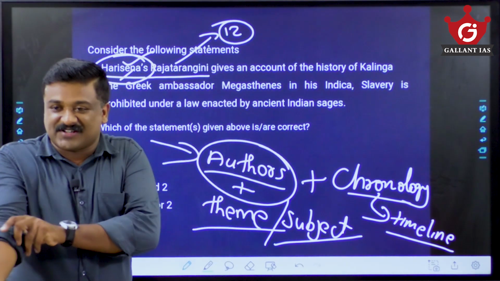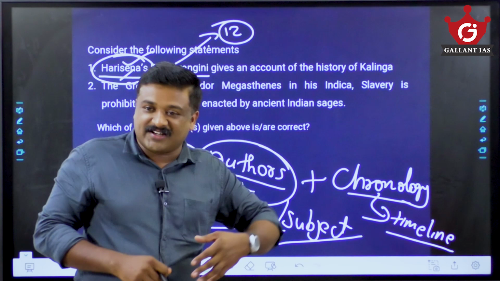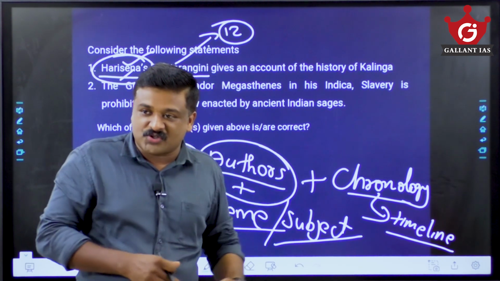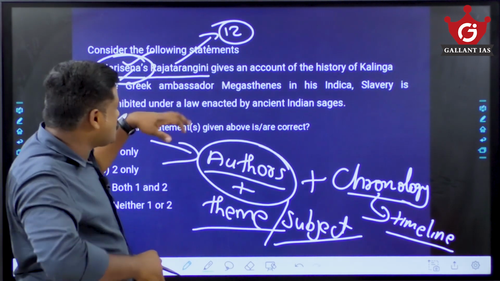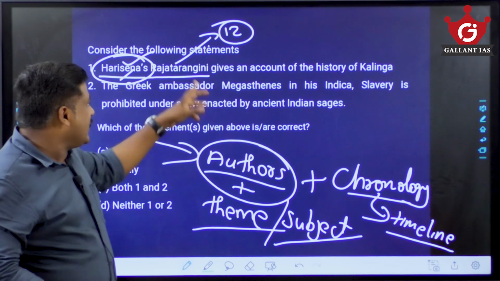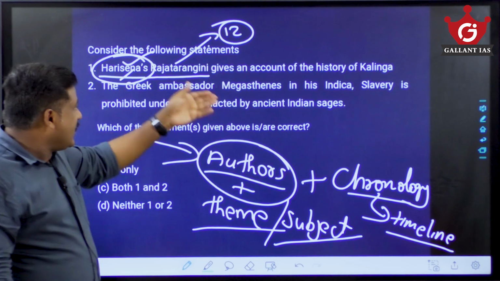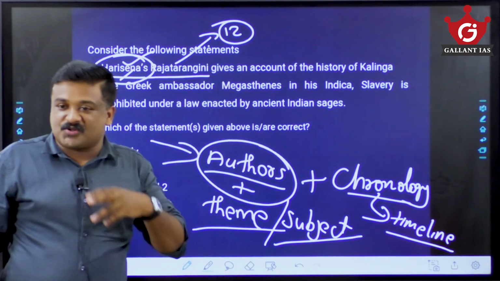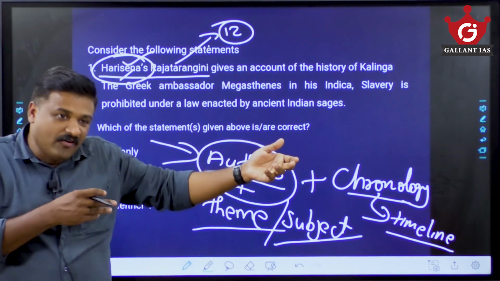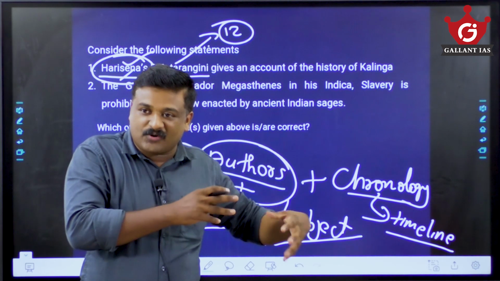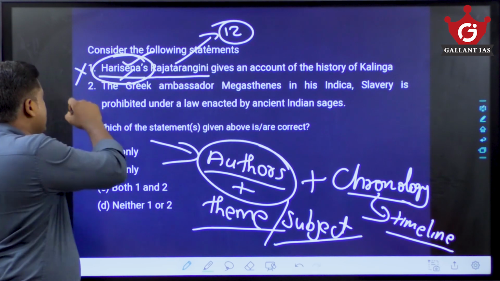Kalhana, in that way, is the first Indian historian. First ever Indian attempt to write the history of India, that is Kalhana's Rajatarangini. Rajatarangini, literally the river of kings, talks about the kings of Kashmir. So Rajatarangini is written by Kalhana. It is not by Harisena. It belongs to the 12th century AD, and Harisena belongs to the Gupta era. And it talks about the history of Kalinga? It's not about Kalinga. Rajatarangini talks about the political history of Kashmir, the Sanskrit historical work on the Kashmiri kings. So it is not about Kalinga. That way I eliminated the first statement.